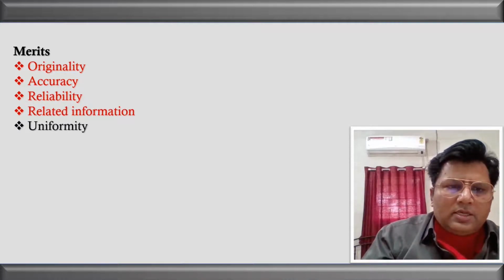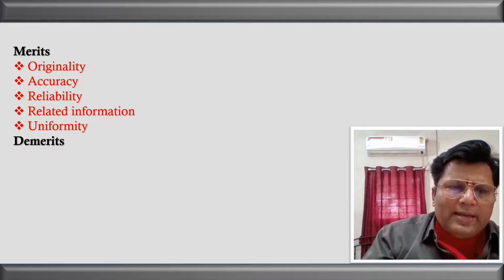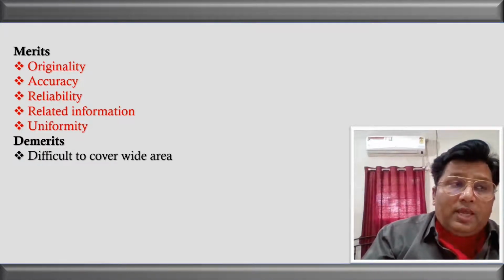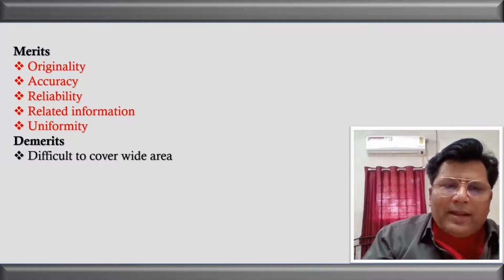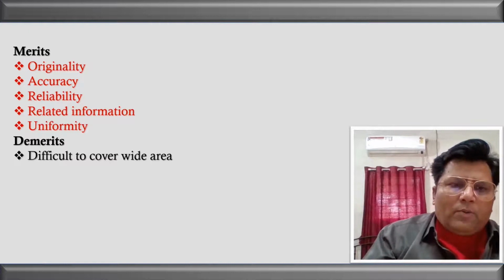The next is uniformity. The same type of information is being collected. For example, if we want to know why the consumers are not purchasing our product, then relating to this topic we have collected the information. So uniformity is there. Now let us see the demerits, why this method is not suitable. The first is, if the area of the investigation is wide, then we can't think of applying this method. That is the first drawback.